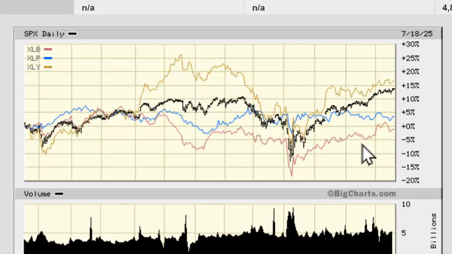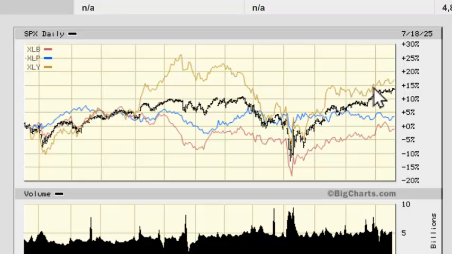And this is the XLB materials. And actually, they said the materials did very well this past week, and it did, but then it kind of petered out. And it all had to do with certain materials that we can get from China or can't get, depending on the types of metals they are used for batteries, and on and on. And you can see that it's sort of been in an uptrend, but so has the consumer discretionary.